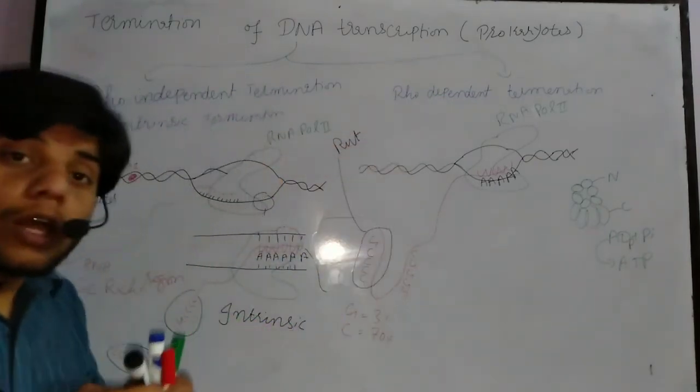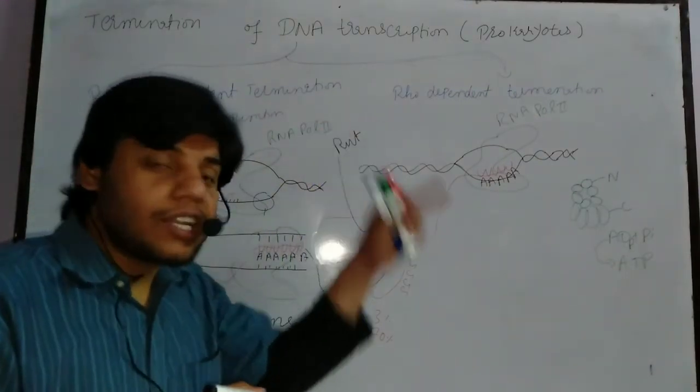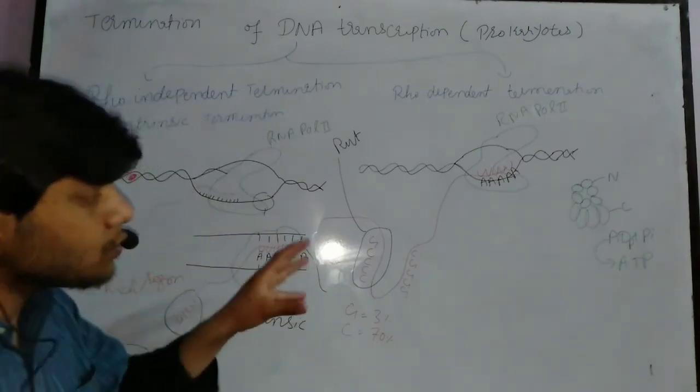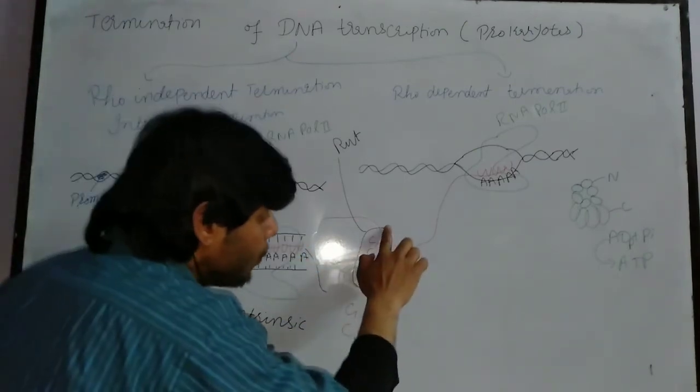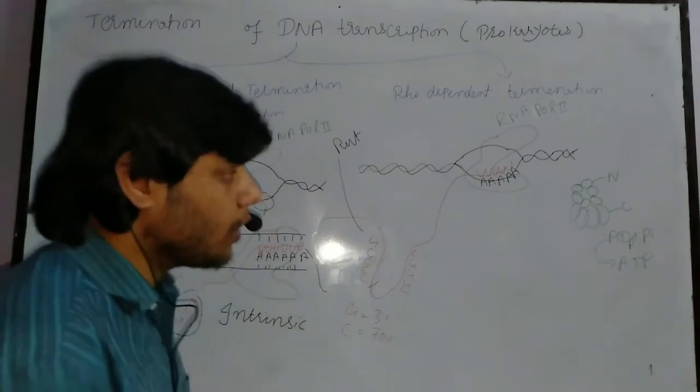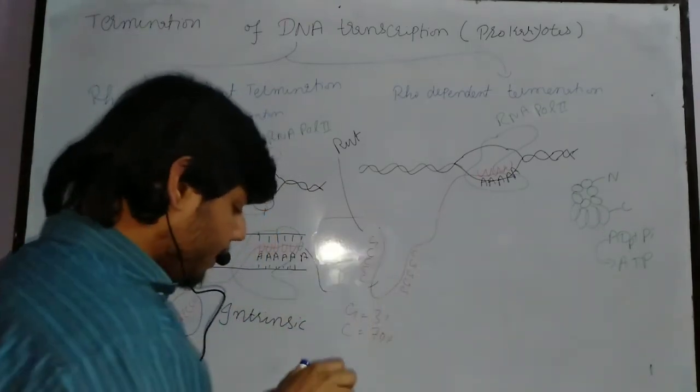RUT means Rho utilization termination site. It means that usually the Rho protein binds at that specific point. Okay, so the Rho protein binds here.